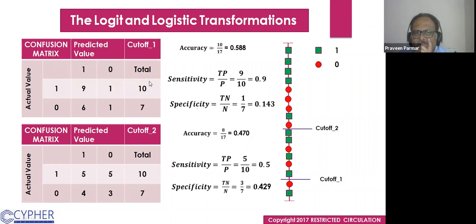So we calculate it. Calculate first the accuracy. Accuracy is 10: 9 plus 1 is 10.